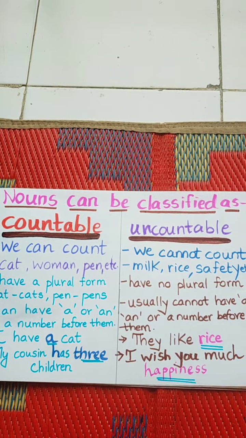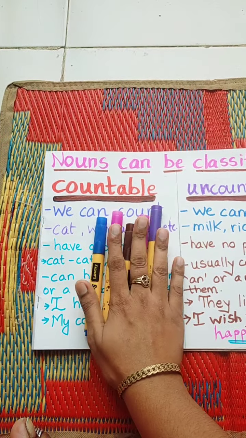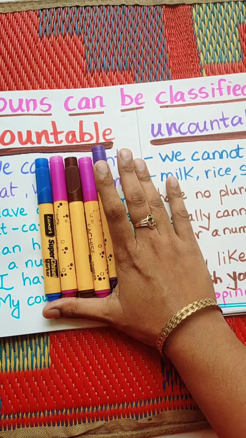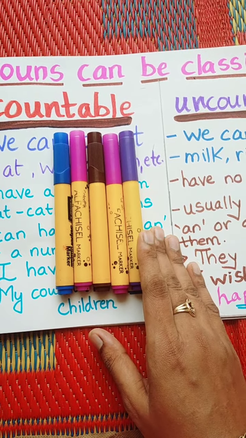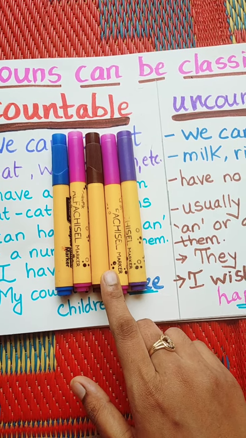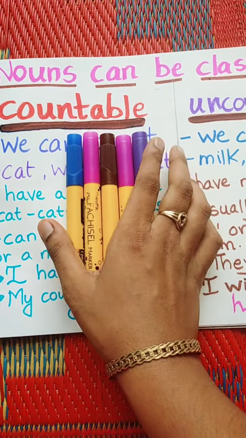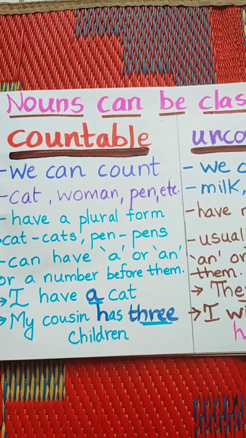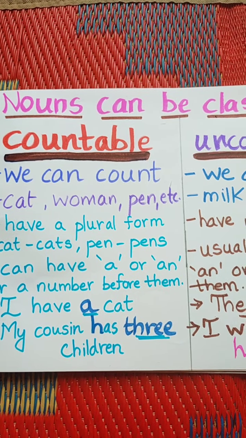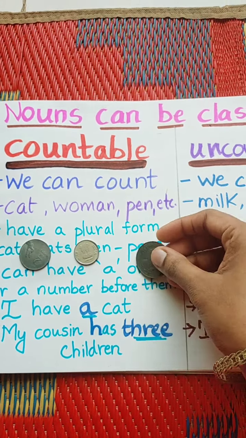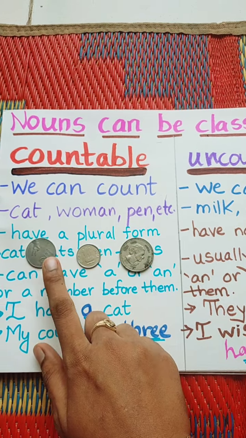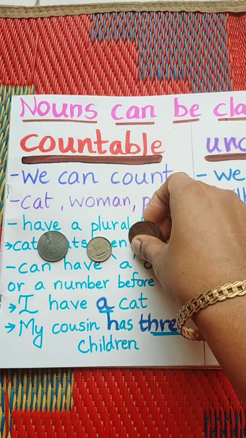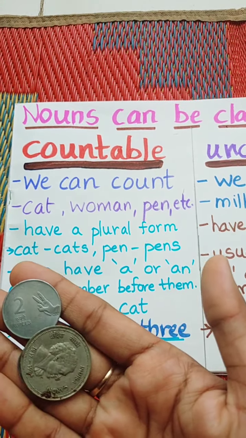Now I will give you some examples. See, what are these? Yes, these are some marker pens. Can I count how many marker pens I have kept here? Yes, 1, 2, 3, 4 and 5. So the marker pens are countable nouns. I will give you one more example. What are these? These are coins. Can you count how many coins are there? Yes, 1, 2, 3. So coins are countable nouns. So I can count them.